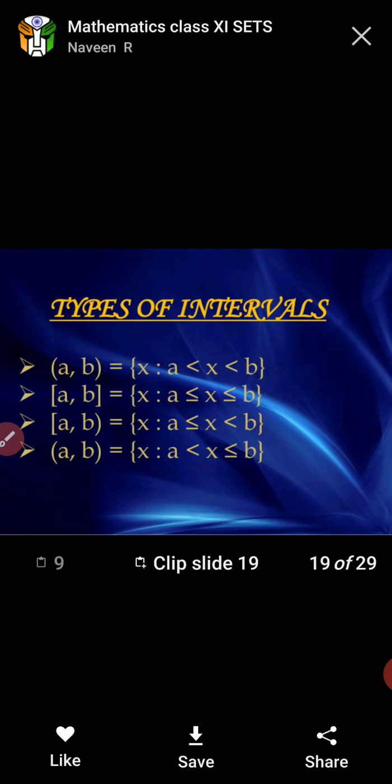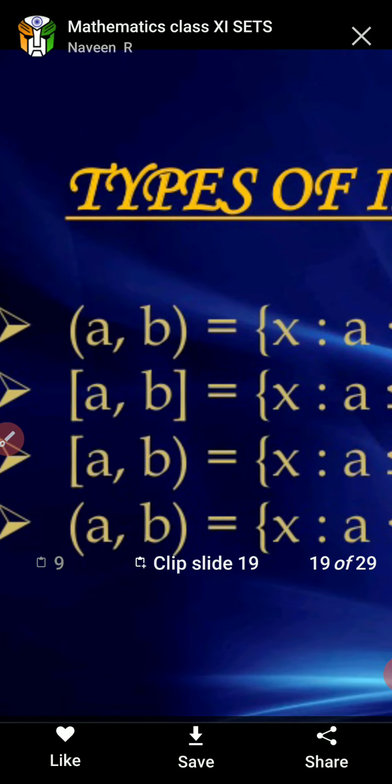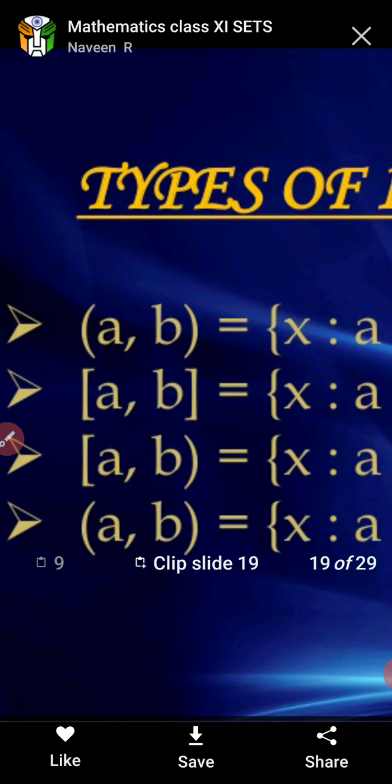Next, types of intervals. The first one is left open, right closed. The second represents a closed interval. The third represents left closed, right open, and the fourth represents a both-sides-open interval.